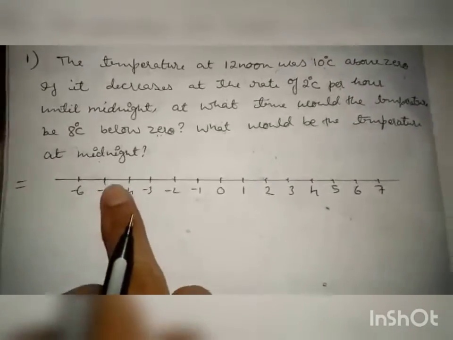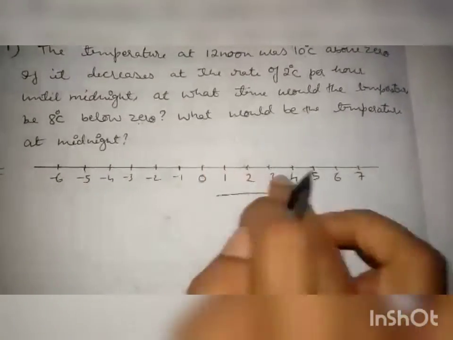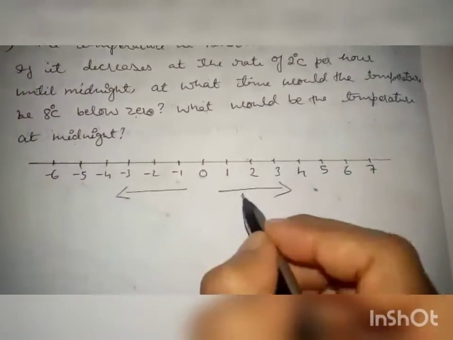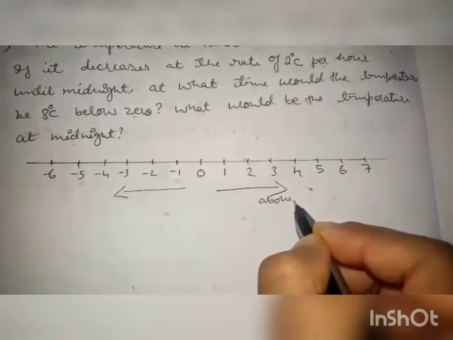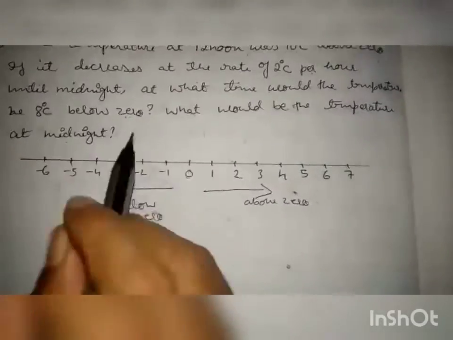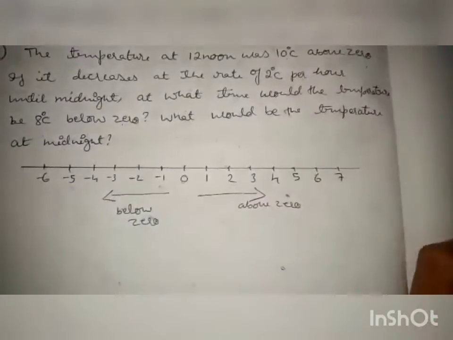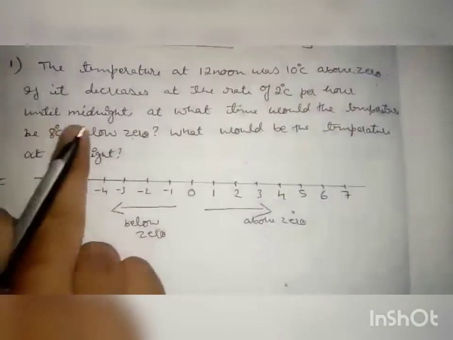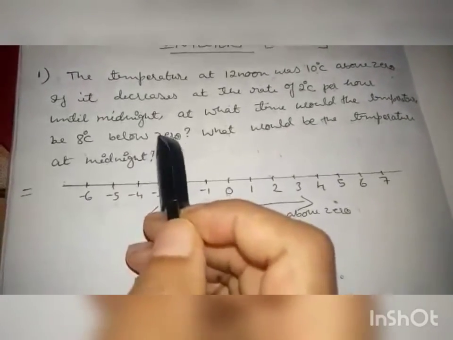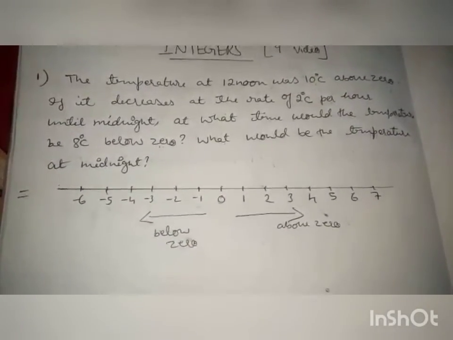Let me show you the temperature on this number line. Above zero means it goes right side, positive numbers. Below zero means it goes left side, negative numbers. This side will be above zero, this will be below zero. So here the temperature at 12 noon was 10 degrees centigrade above zero, it goes this side, so positive 10 it will be. And here 8 degrees centigrade below zero. Below zero means it goes left side, left side means negative. So it becomes minus 8 degrees centigrade.